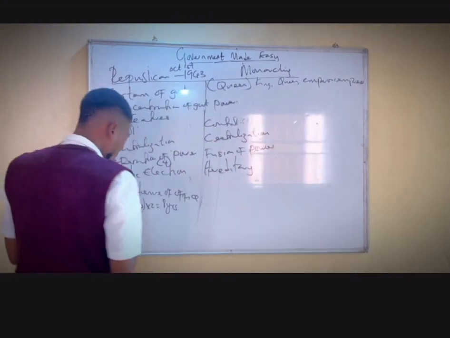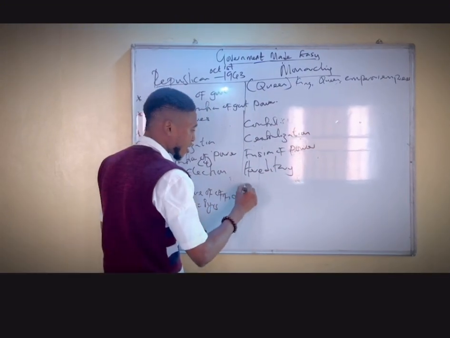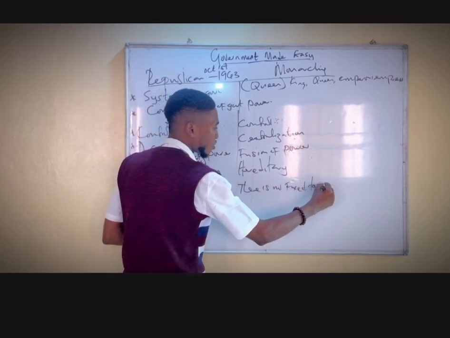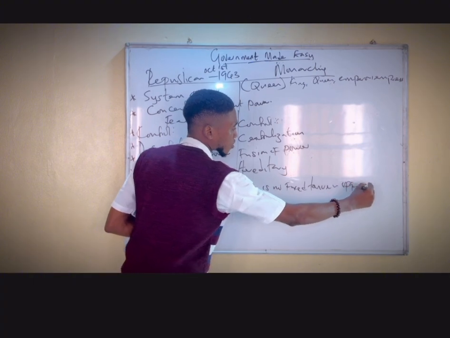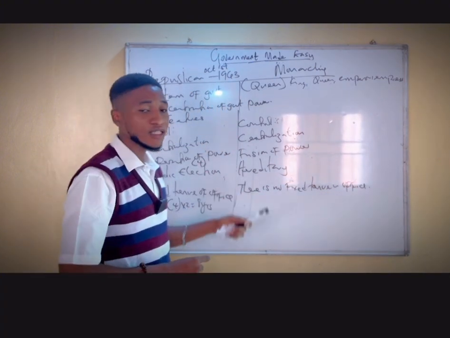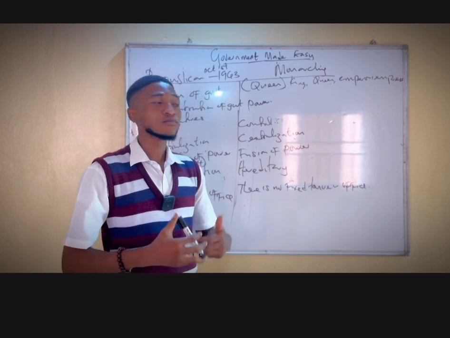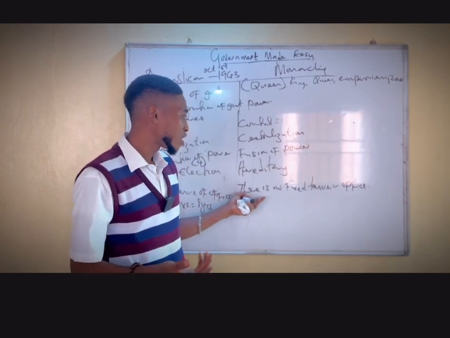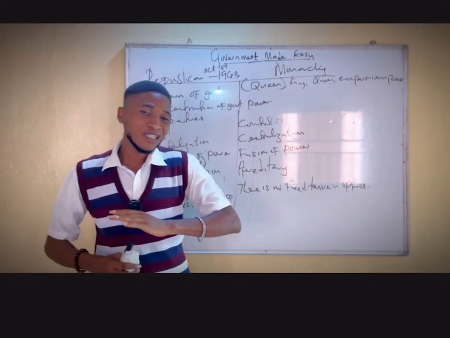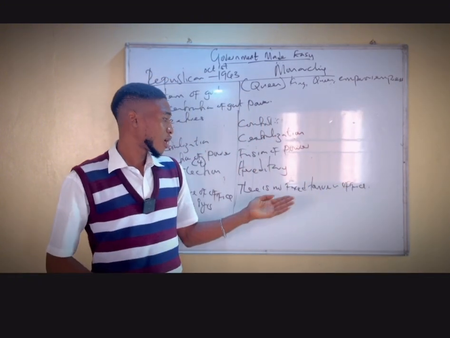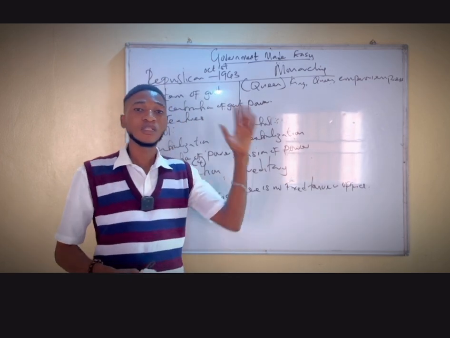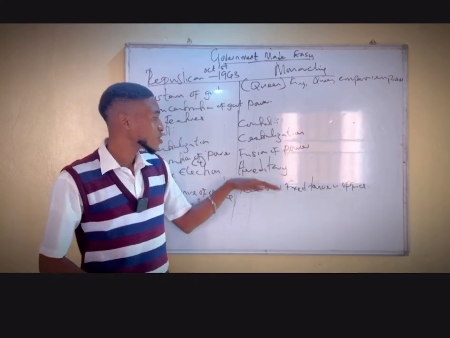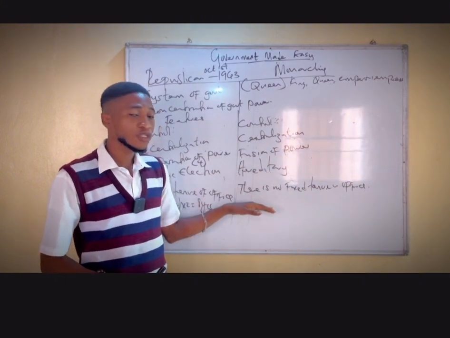Then since we have fixed tenure of office here, there is no fixed tenure in office there. Why? Because as long as the king is alive, nobody can remove him from office unless there's an internal strife or a coup d'etat that killed him and all of his lineage from power. They will start a new lineage of governance. Or if the king dies, automatically his crown prince becomes the president.